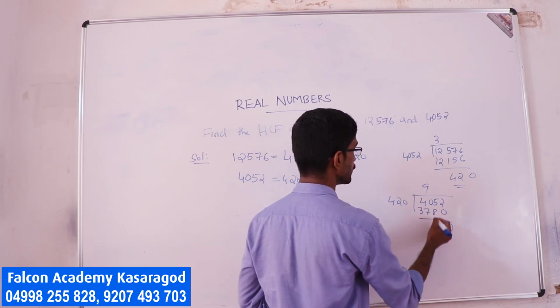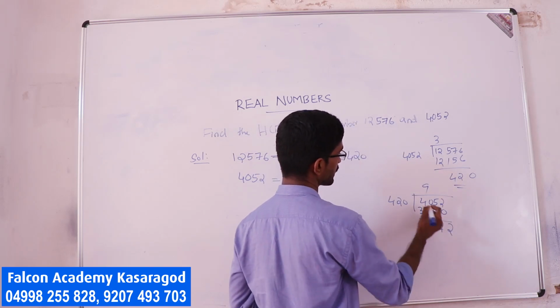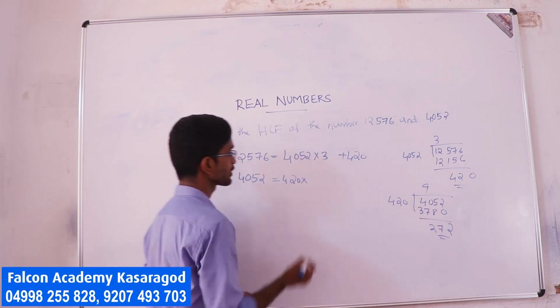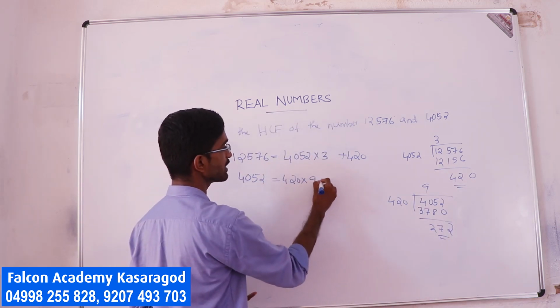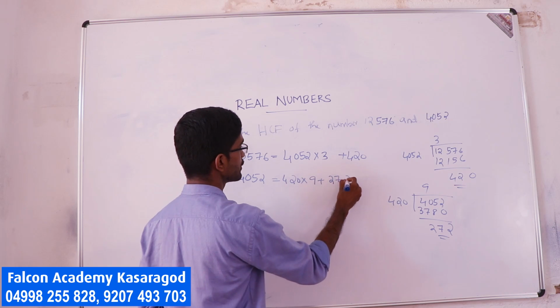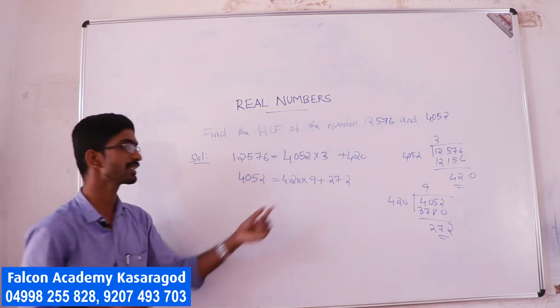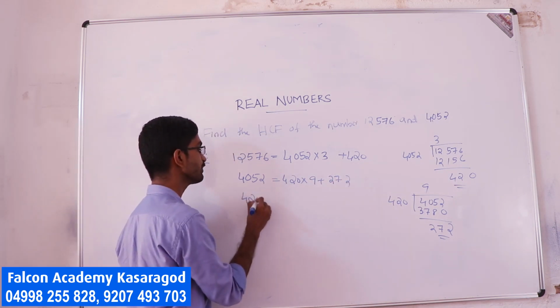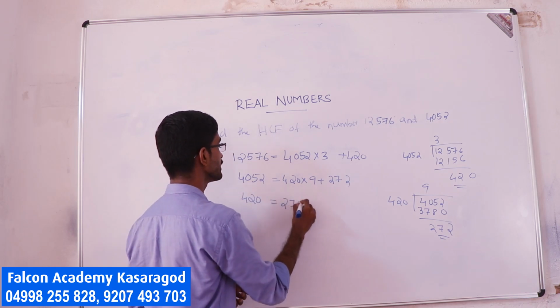So 15 minus 8 is 7, 272. So I can write 420 into 9 plus 272. Again apply the same procedure for 420 and 272.